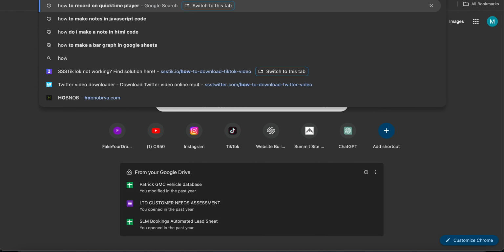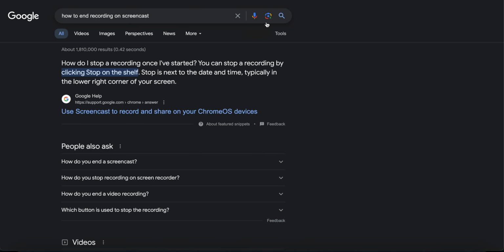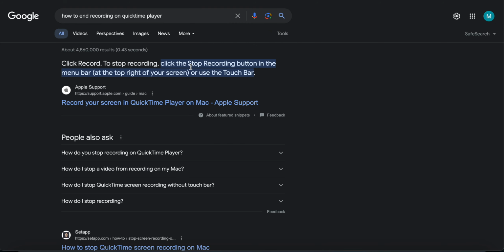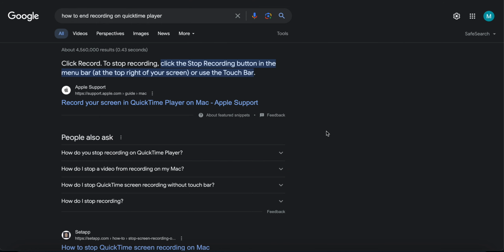How do I end this? Hold on. How to end recording on screencast. QuickTime Player. Click the stop recording button in the menu bar. Okay. Oh, right here.